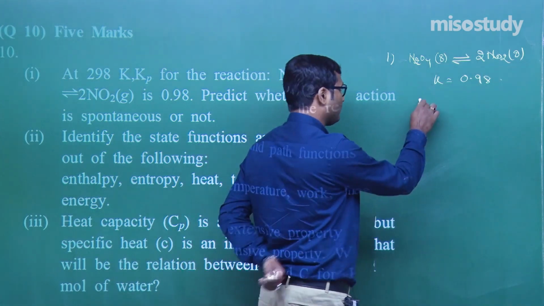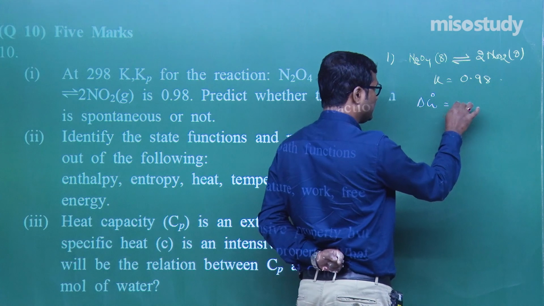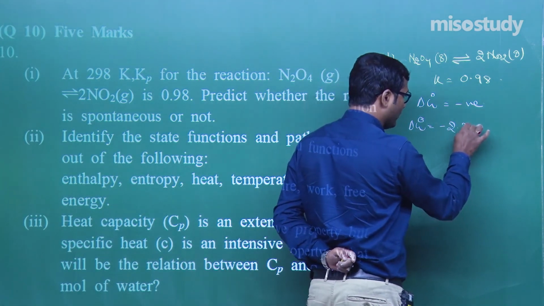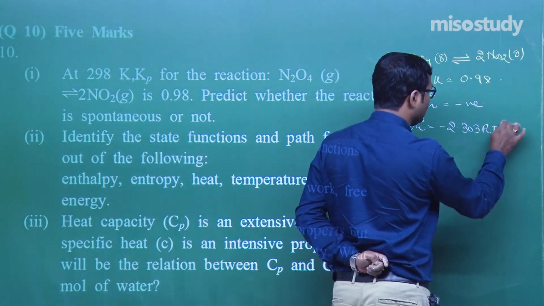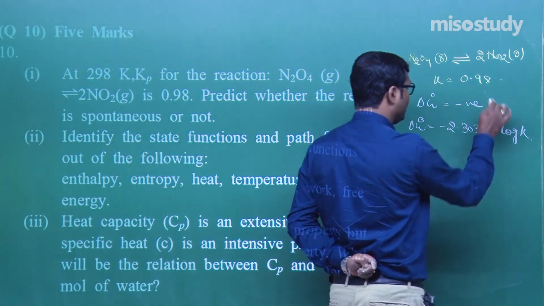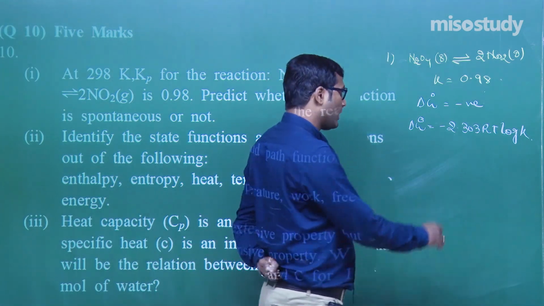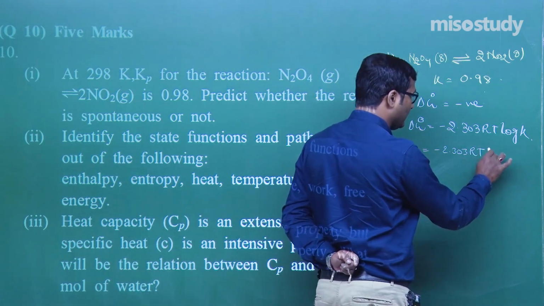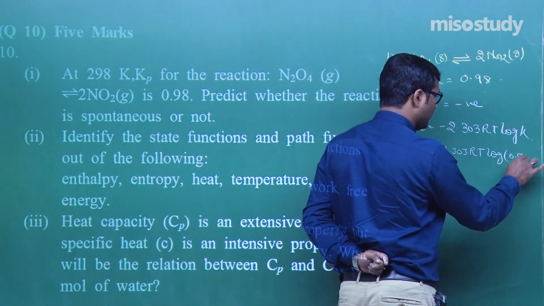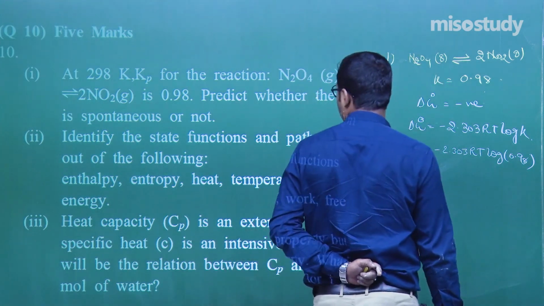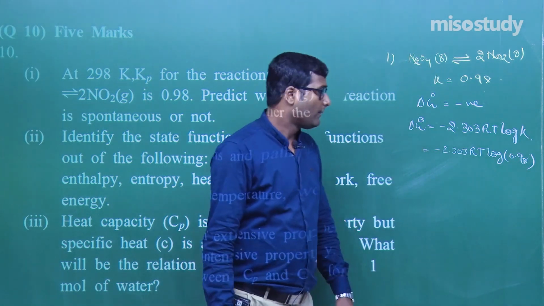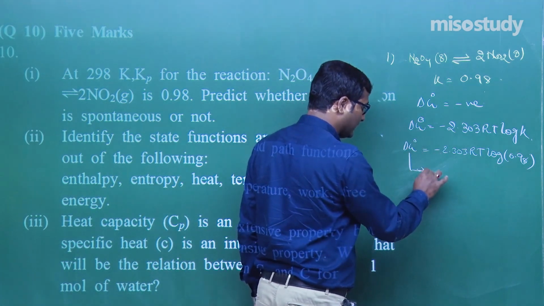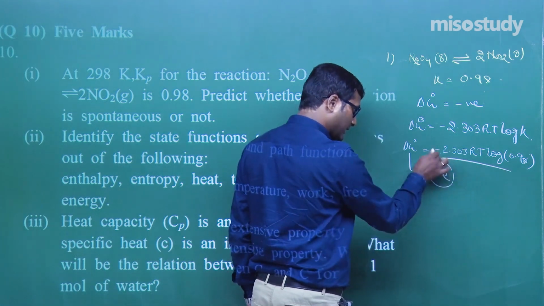Okay. For the spontaneity of a reaction, we know that delta G should be negative. As we know, delta G is equal to minus 2.303 RT log K. If I put the value of K, what we observe is minus 2.303 RT log 0.98. You have the value of R, you have the value of T, you can also put. What do we observe? We get the value of delta G negative. If we solve, then we get the negative value.